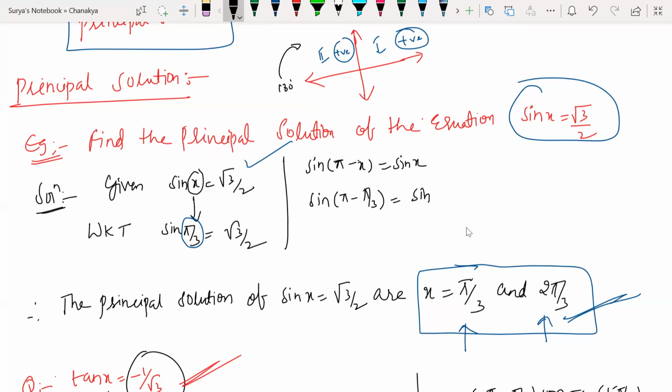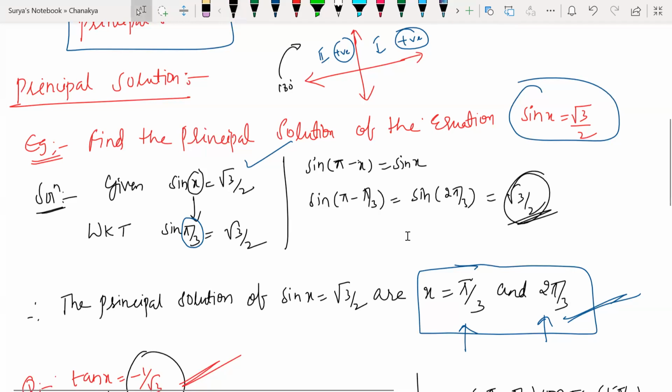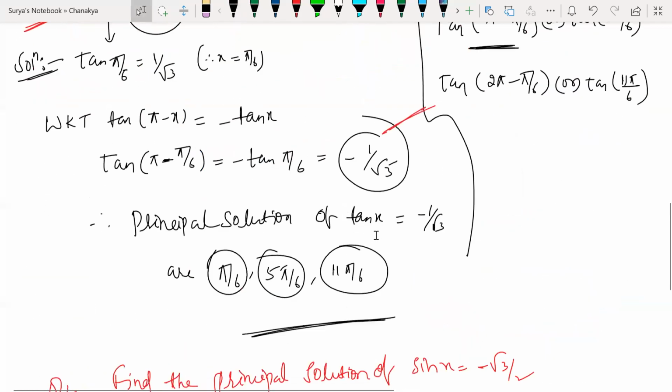So which means sine 2 pi by 3 also gives me sine root 3 by 2. So here two values are possible. What are they? Two principal values, pi by 3 and 2 pi by 3. That is the reason. Now look at this.